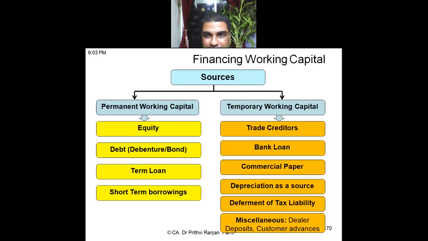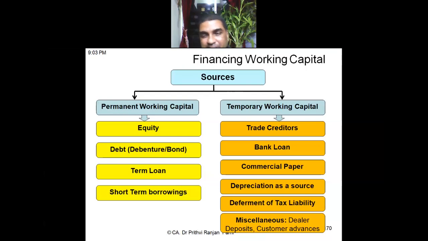Understood? So by deferring tax liability also, temporary working capital can be managed. But again, this is not a good method. Statutory liabilities need to be paid off in the exact time. But still, if there is no other go, then tax liability can be deferred, the consequences have to be faced by the organization, and working capital can be managed.